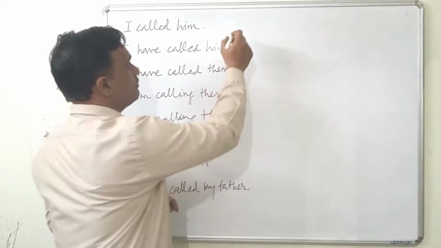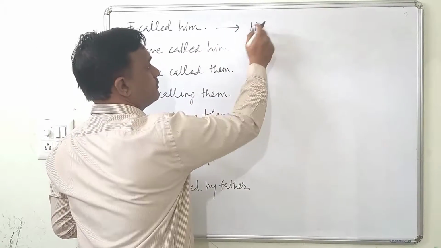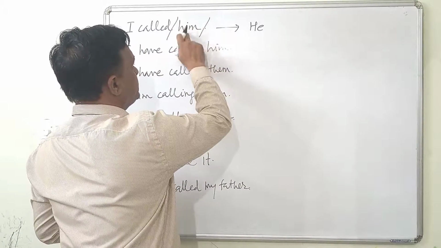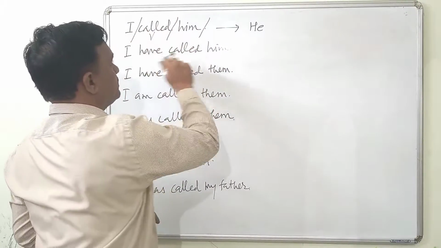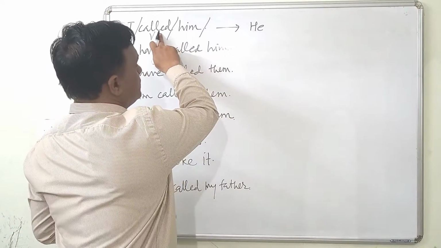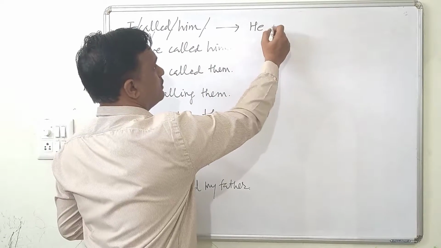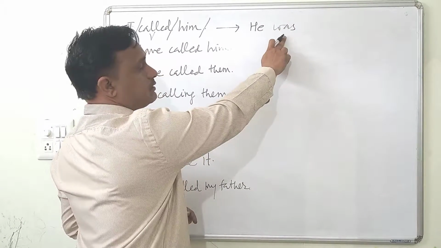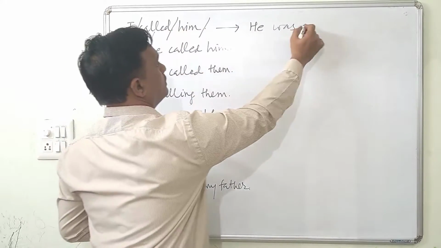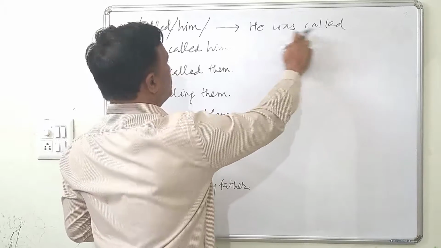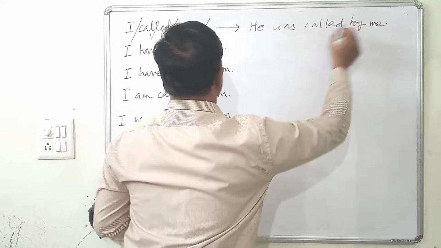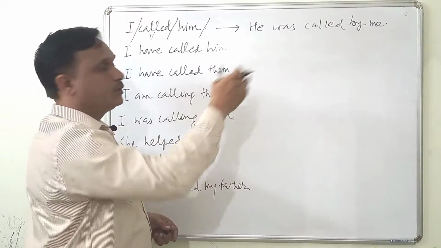So him will become he, because this is subject form, this is object form. Now we are focusing on object. This is verb and this is subject. Now object is important for us. He, then the tense is past, he is singular, so was. Singular verb in the past is was. He was called. So this is the third form, called. He was called by me. I will become me because that's object form.